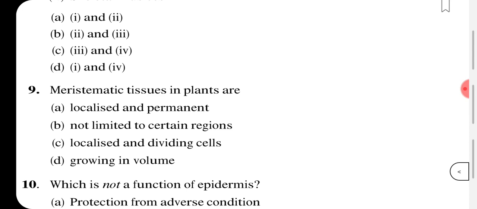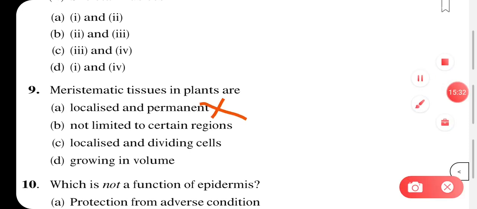They keep on dividing. There are three types of meristematic tissue: apical meristem, intercalary meristem and lateral meristem. Though they are localized at particular locations, at the tip and near the nodes, they are not permanent, they become permanent later on. So this is not the correct one.